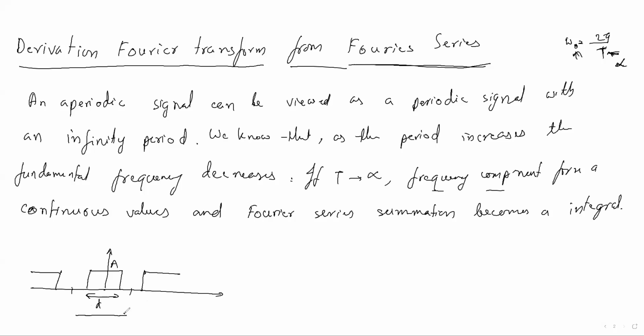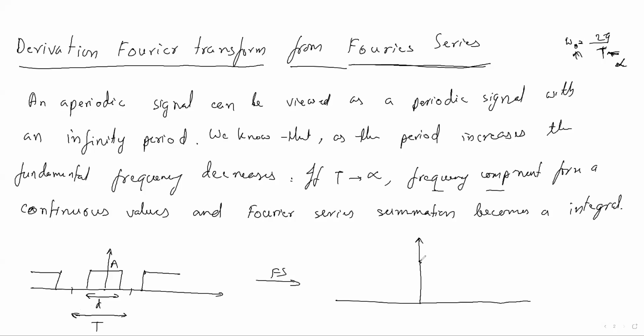This is the time period T. So what will be the Fourier series of this? Can anybody say? I have given this problem.